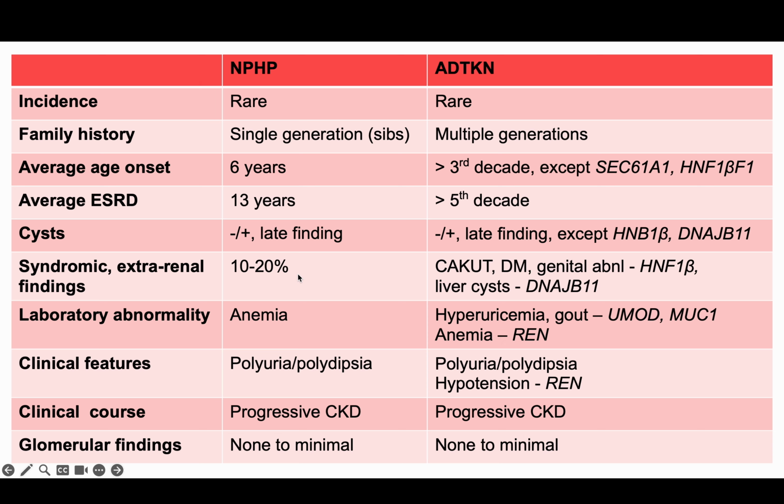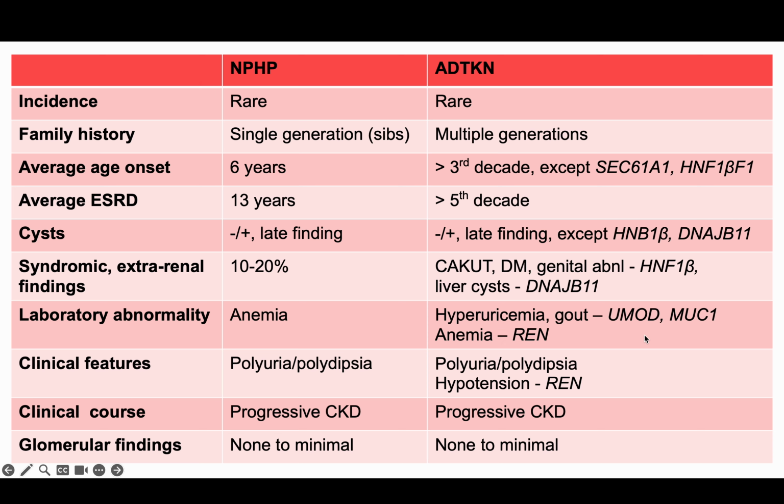and may also occur earlier in DNAJB11. Both entities have extrarenal syndromic symptoms, which in the case of the autosomal dominant disease, KCUT and diabetes, congenital abnormalities suggest hepatocyte nuclear factor 1 beta, liver cysts suggest DNAJB11.